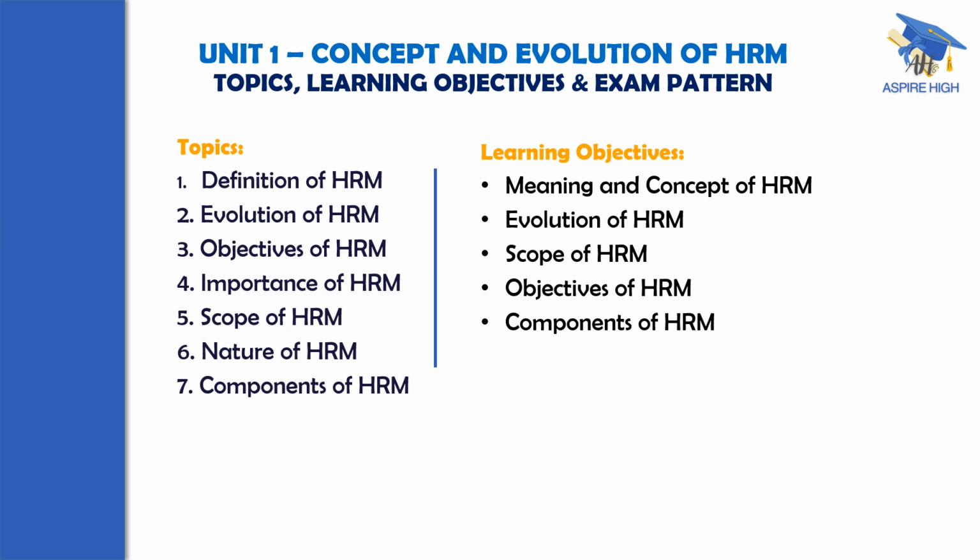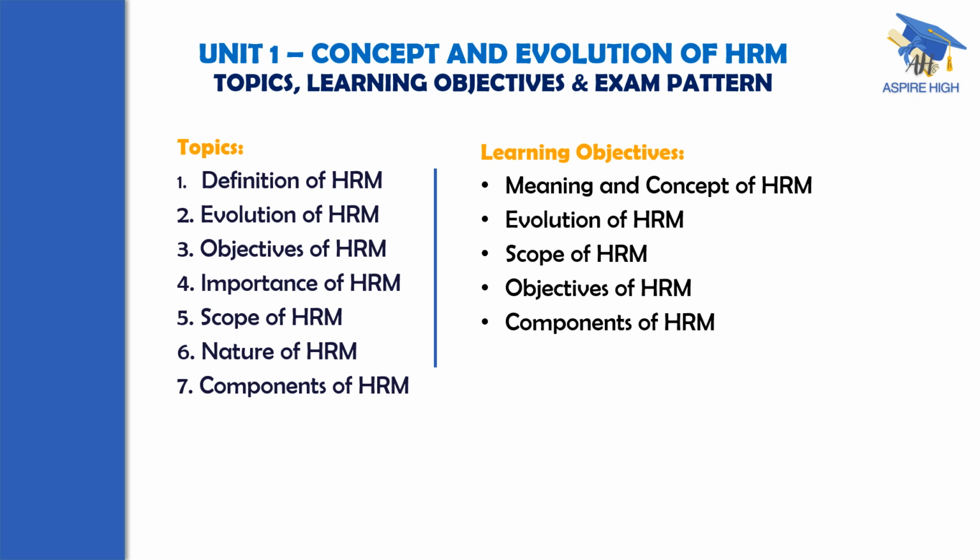First one is the definition of HRM. Second one is evolution of HRM. Third, objectives of HRM. Fourth, importance of HRM. Fifth, scope of HRM. Sixth, nature of HRM. And the last one, seventh, components of HRM. So there are 7 topics to be covered.